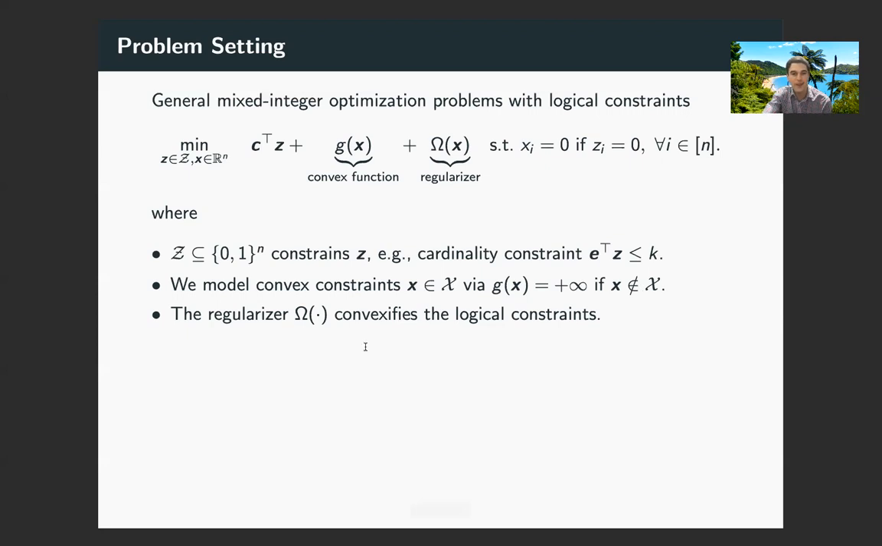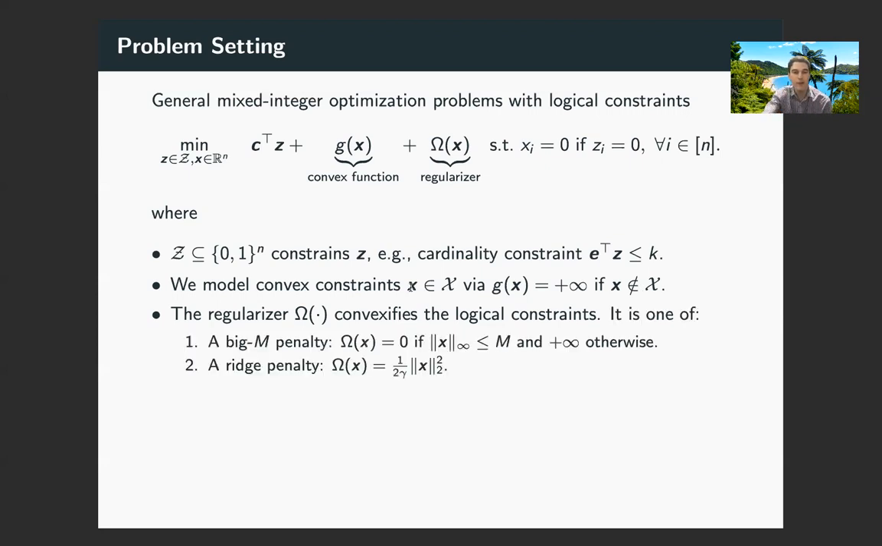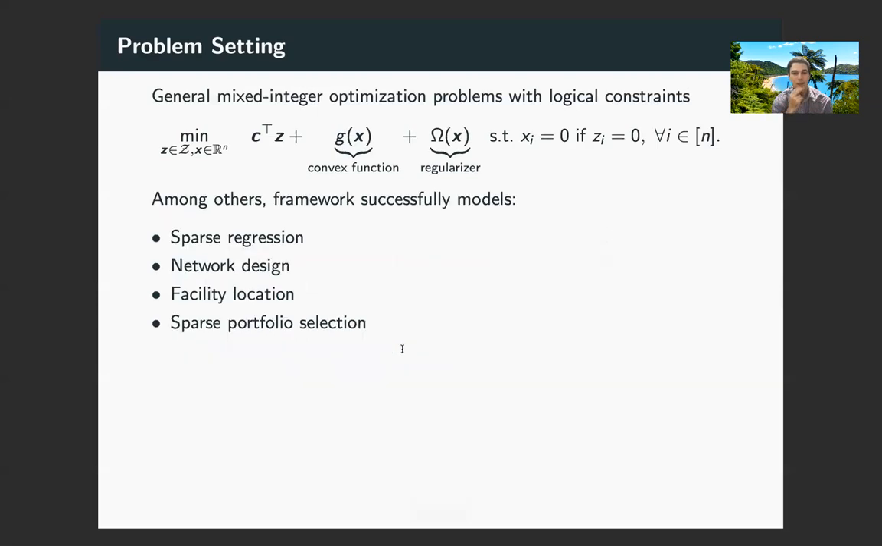And additionally, we have a regularization term to drive the tractability of the problem and convexify the logical constraints. It's always going to be either A, a big M penalty, where omega of x is 0 if the infinity norm of x is less than or equal to M, and plus infinity otherwise, or B, a ridge regularization penalty. Now, as a result, this is a very broad framework.